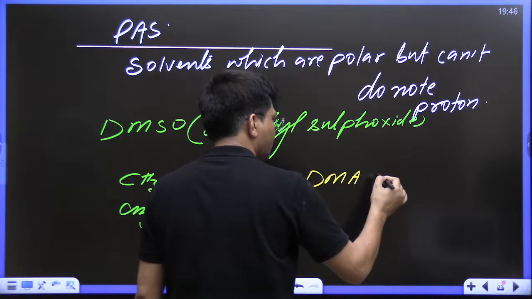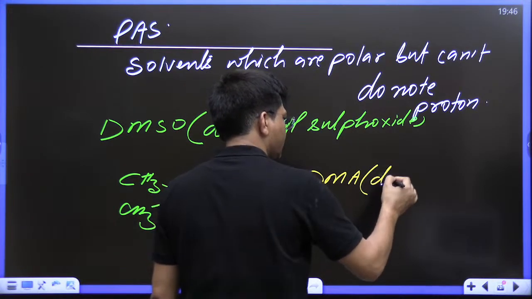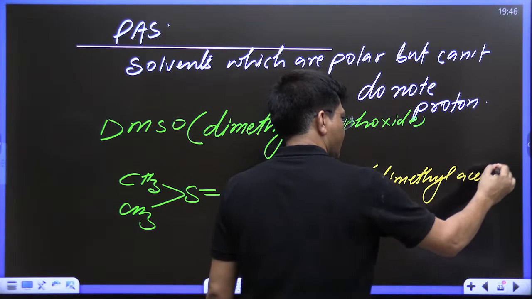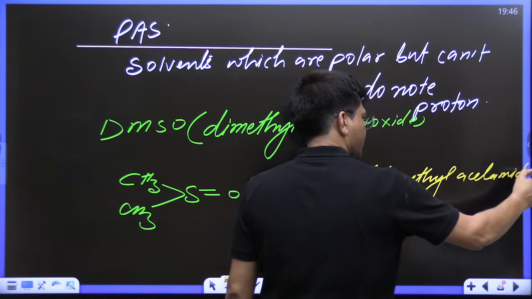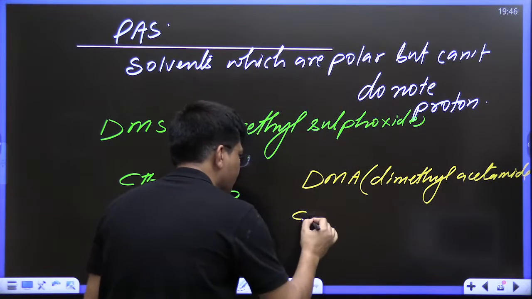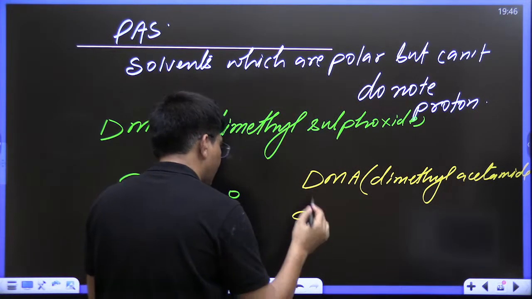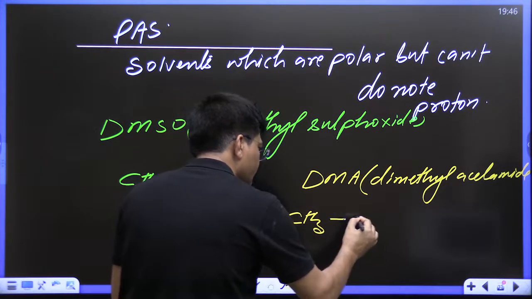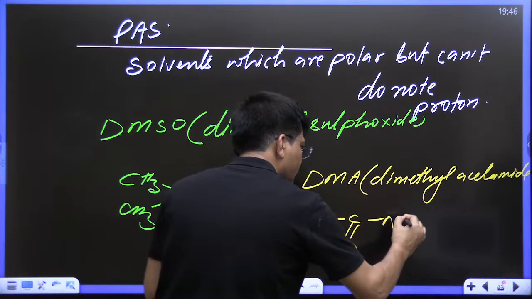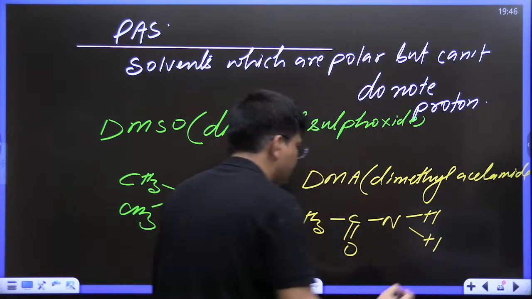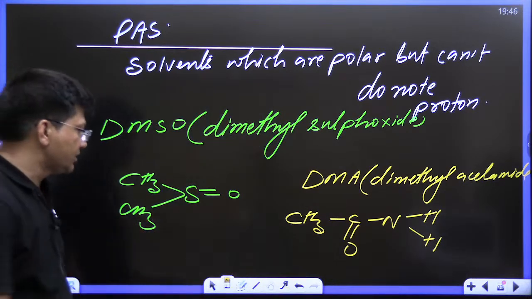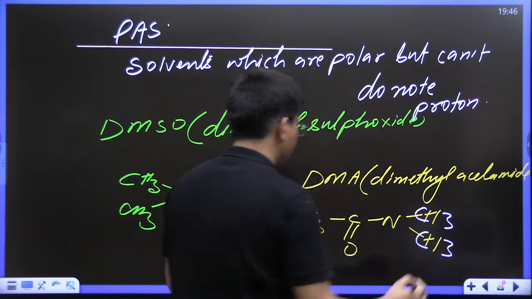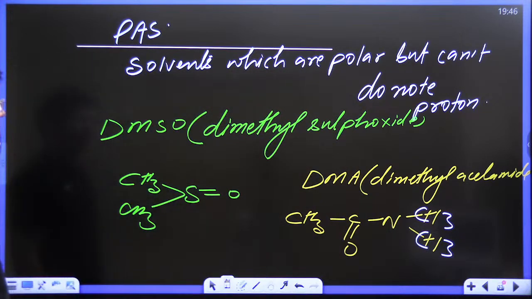What is DMA? Dimethyl acetamide. Acetamide is CH3, C double bond O, NH2. This is acetamide, ethanamide. Now if I place CH3, this is dimethyl acetamide.